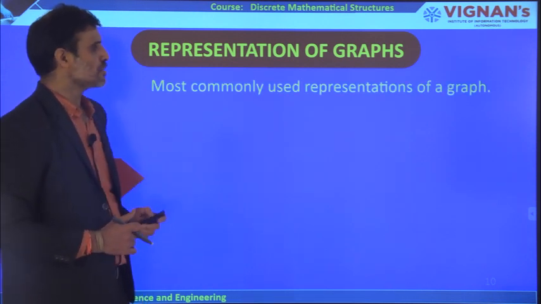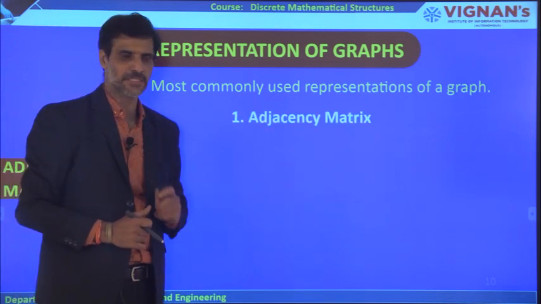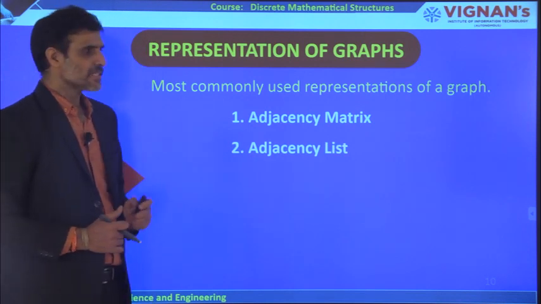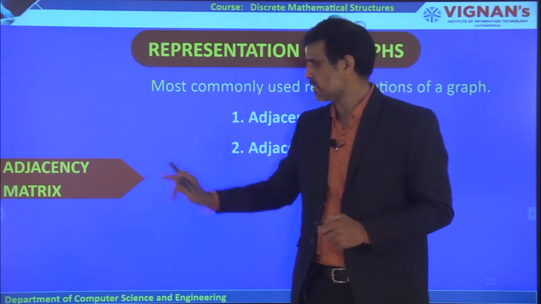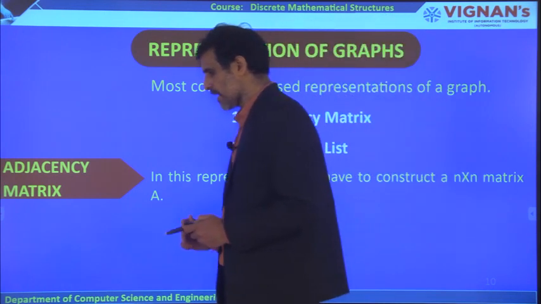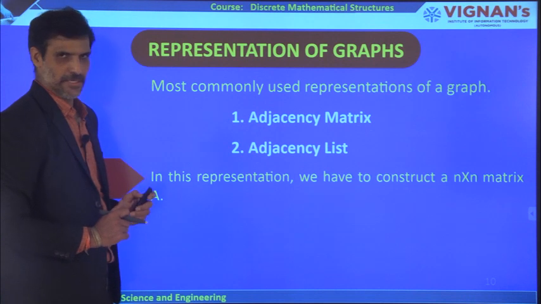So the most commonly used representations of a graph are the adjacency matrix, the first one, and the second one is the adjacency list. So let us try to understand what is an adjacency matrix. In this representation, we have to construct a matrix.